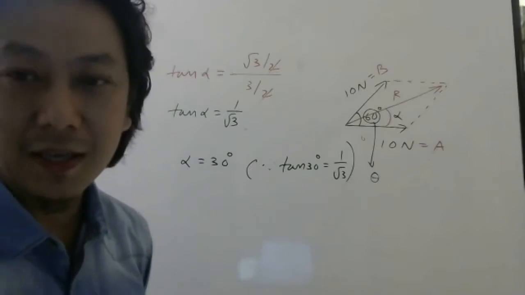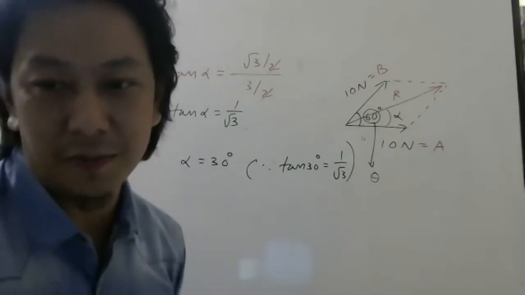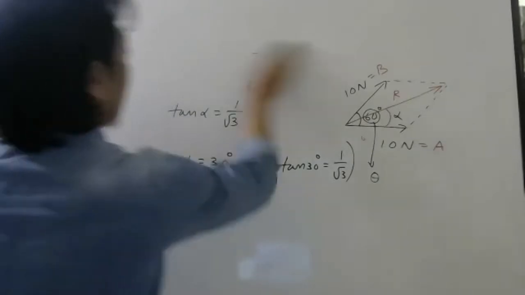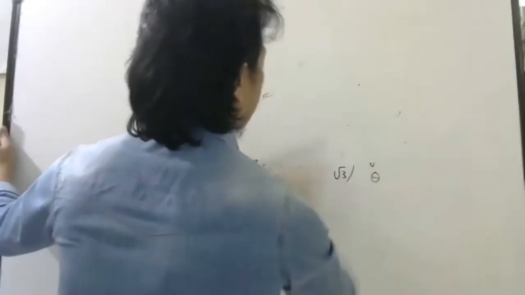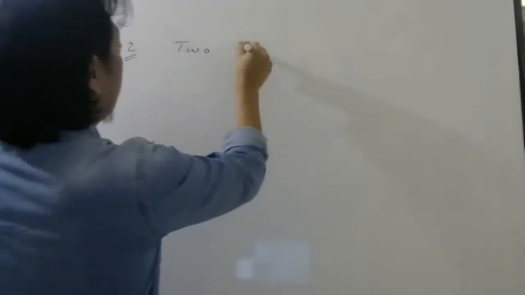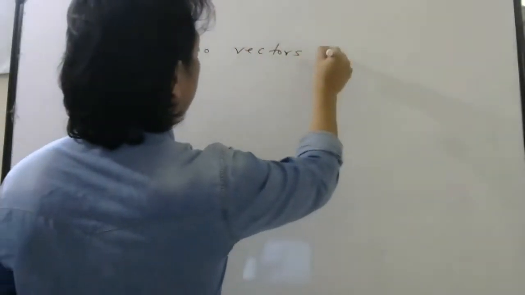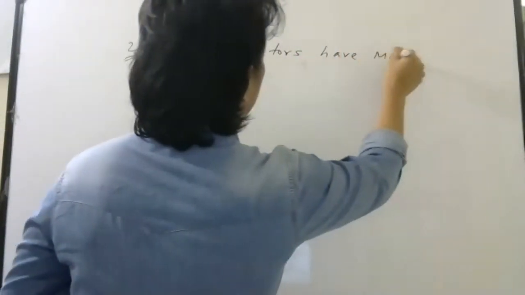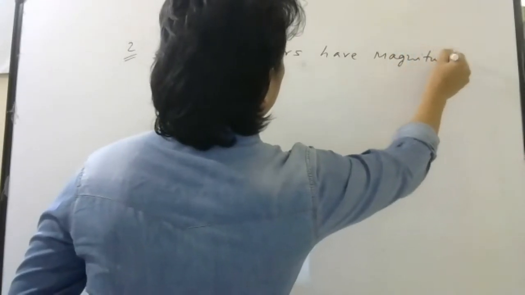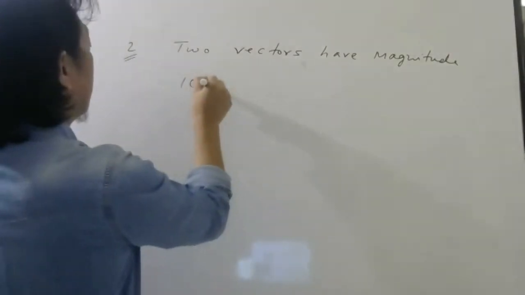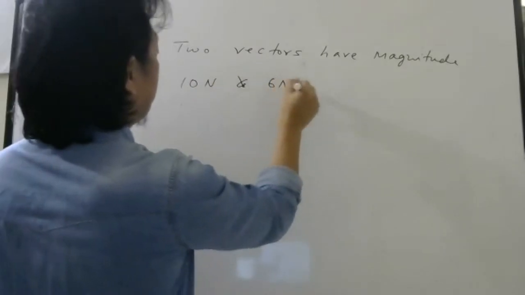This was easy. It was based on just substitution. So look here, question number 2. All these are extra questions, okay? Question number 2. Two vectors have magnitude 10 Newton and 6 Newton.